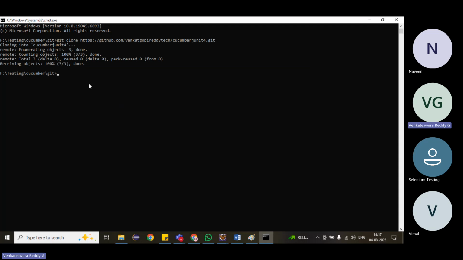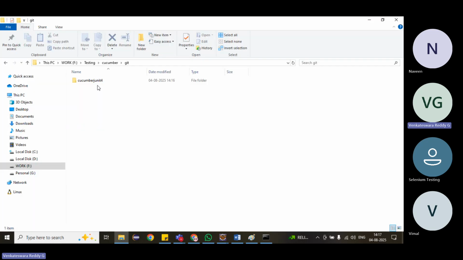Just enter your username and password. It will download. Then if you verify in this path, the repository we created is cloned.